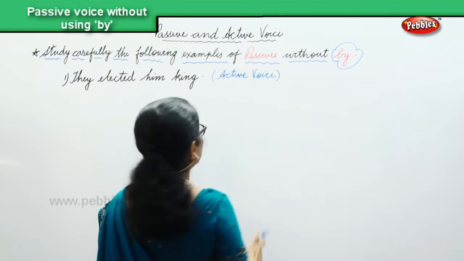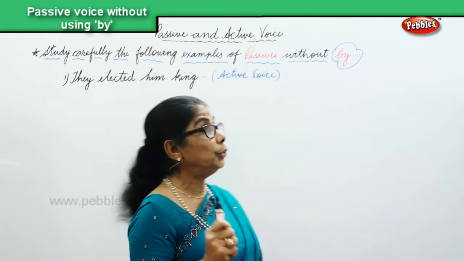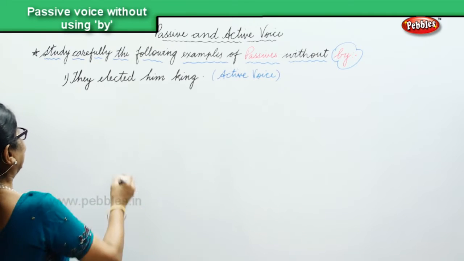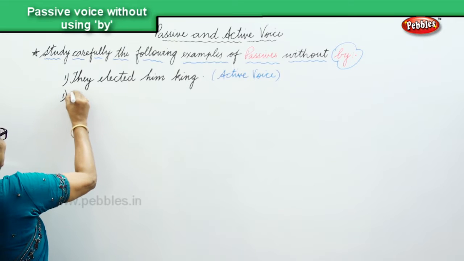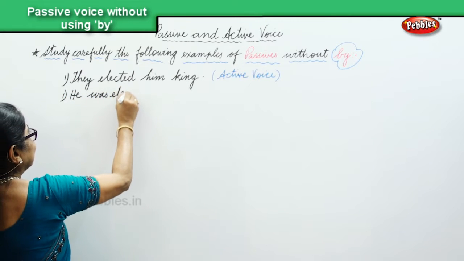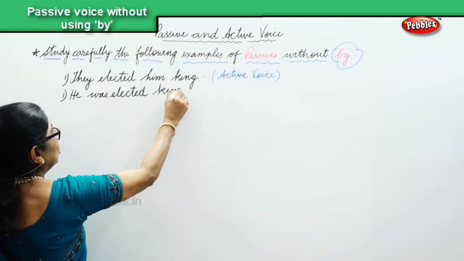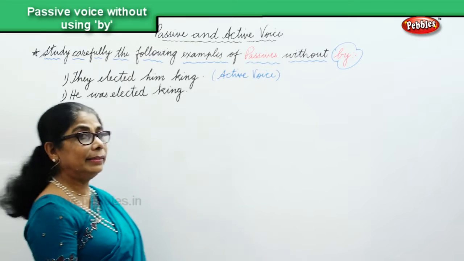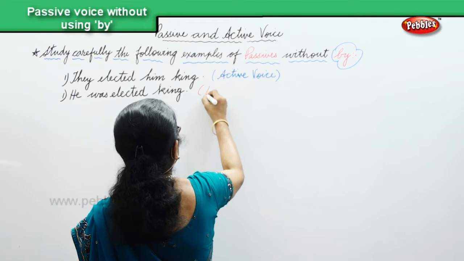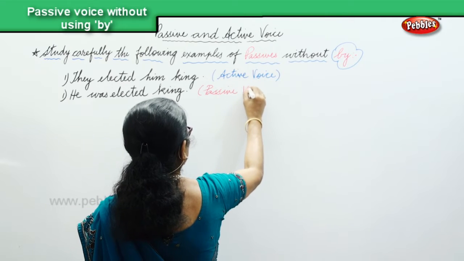Now, we're going to change. They elected him king. We're going to change into passive voice, but we are not going to use by. How will we do it? He was elected king. But we do not use by in changing into passive voice. And this is passive voice.